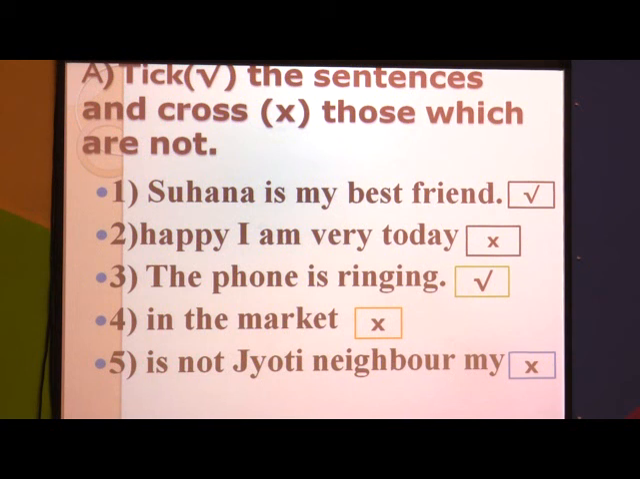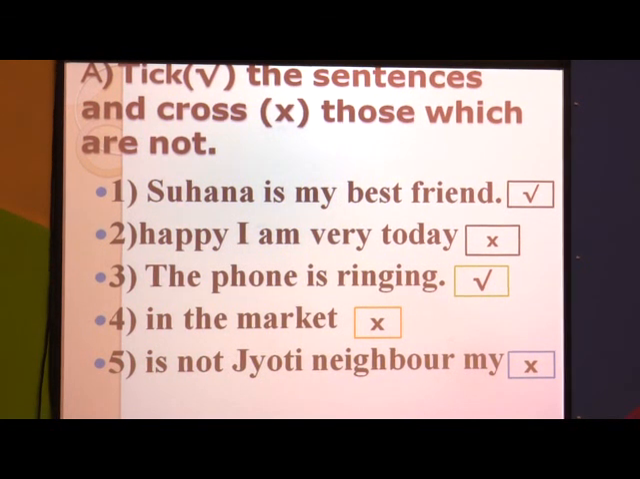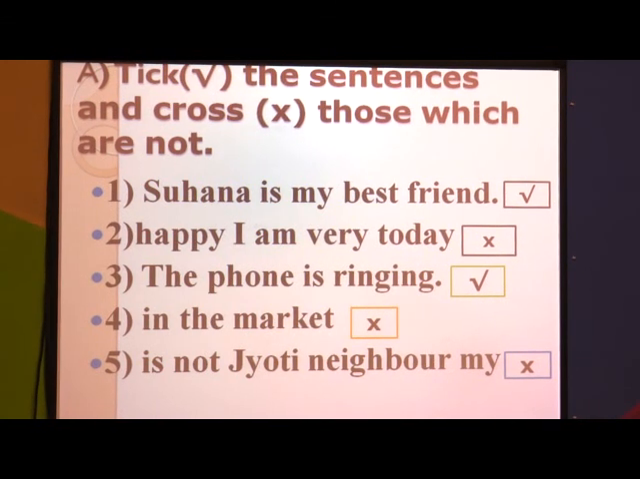See what the question has given. A. Tick the correct sentence and cross those which are not. We have to tick mark the sentences which are correct, and the sentences which are not correct, we have to put with the cross mark.